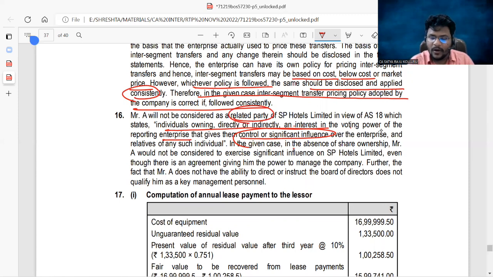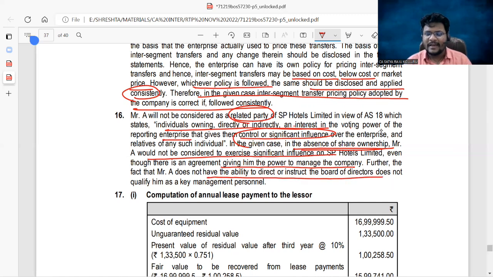But in the given case, in the absence of share ownership, Mr. A would not be considered to exercise significant influence or the control. Even though there is an agreement giving him power to manage the company on the day-to-day activities, he is not treated as a related party, because he does not have an ability to direct or instruct the board of directors as well. That means there is no control on the composition of the board of directors, and there is no control with respect to voting power. There is no significant influence with respect to voting power as well. That's why he is straight away out of the box from the related party definition.